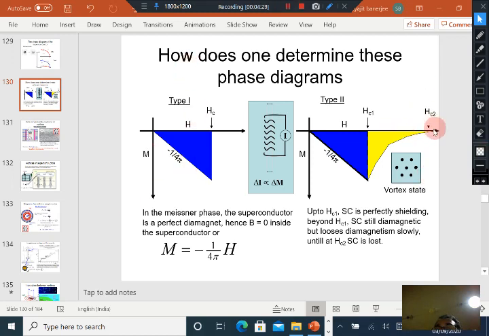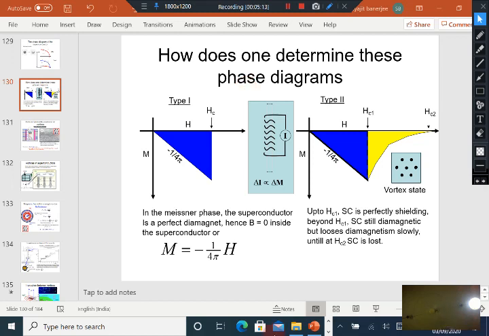Typically type 2 superconductors are the more applied superconductors, because they have a lot of application, as they can sustain superconductivity up to very high magnetic fields. Upper critical fields in some type 2 superconductors can be of the order of even a few hundreds of Teslas. So if you have an application where you are using a superconductor in a magnetic field environment, you can maintain superconductivity up to a few hundreds of Tesla. There is no real restriction that you have to work with low magnetic field environments. Whereas in type 1 superconductors, the typical critical fields are of the order of only a few hundreds of Oersted or a few hundreds of Gauss.